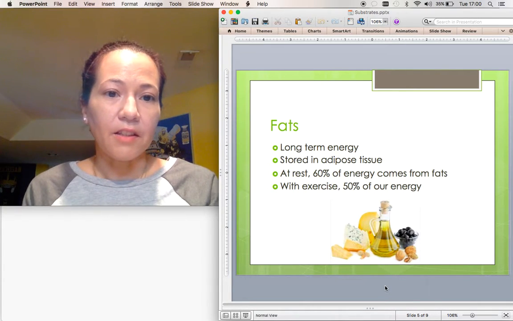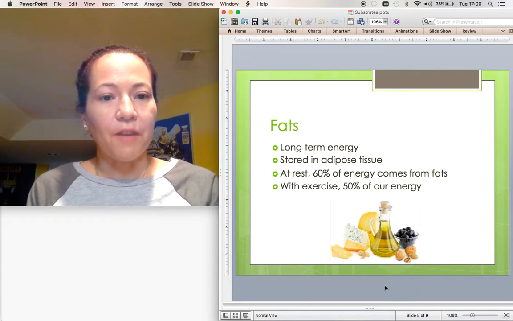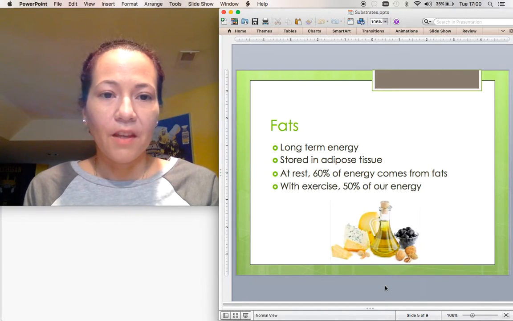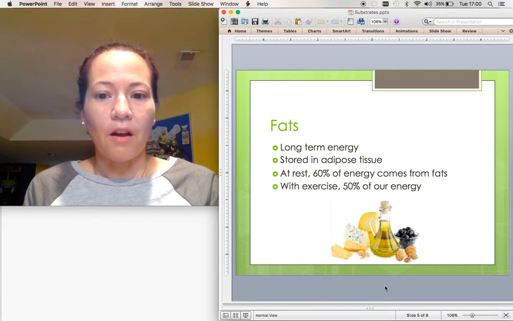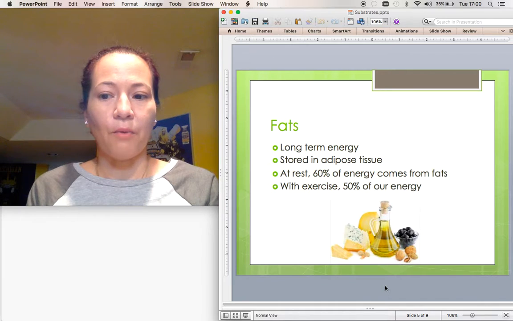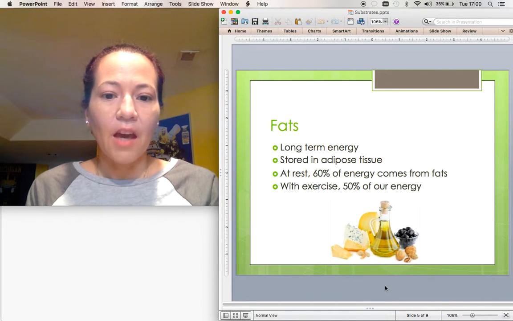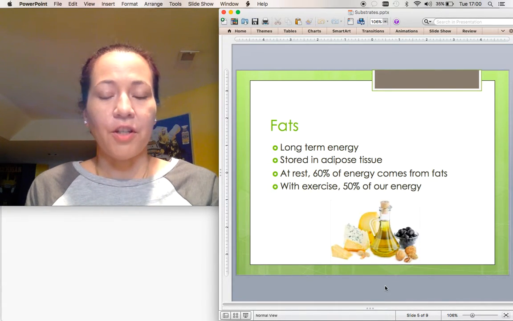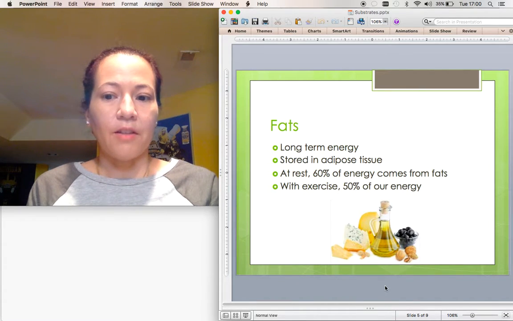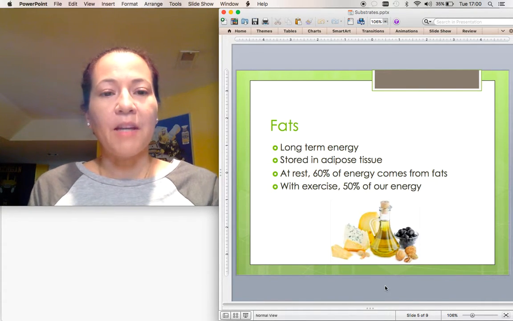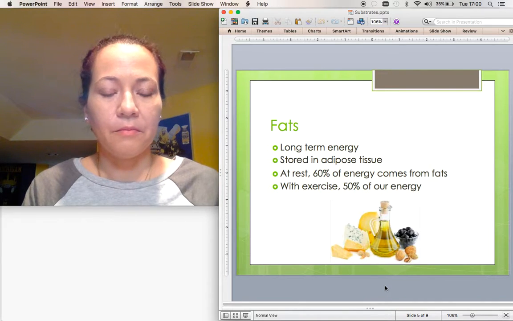Fats represent the second substrate. Dietary fats can be found in a variety of foods, including oils, nuts, and cheeses, for example. Dietary fats represent a source of long-term energy, which can be stored in adipose or fatty tissue for use when the body is at rest or is physically active. At rest, nearly 60% of our energy comes from fats. When we exercise, carbs are used first for energy, with the remaining 50% coming from fats.